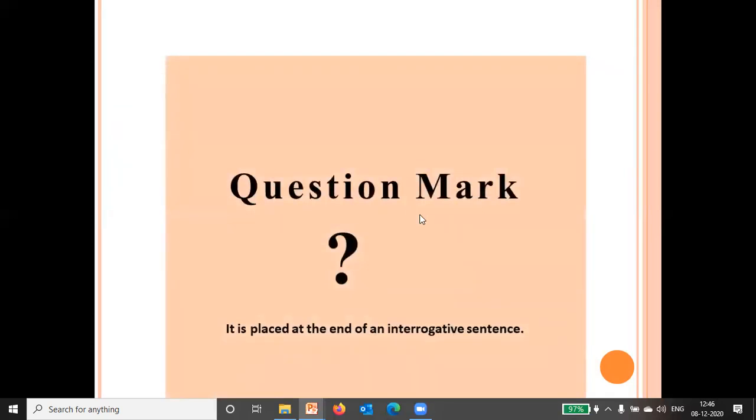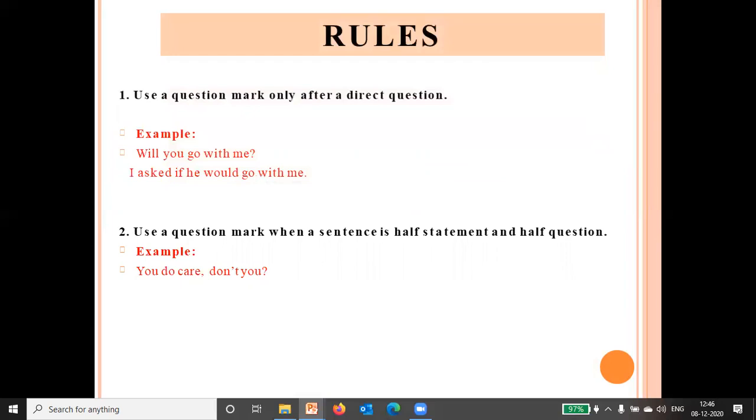Now, the question mark. A question mark is placed at the end of an interrogative sentence. Use a question mark only after a direct question. So this is a direct question: "Will you go with me?" Compare: "I asked if he would go with me."